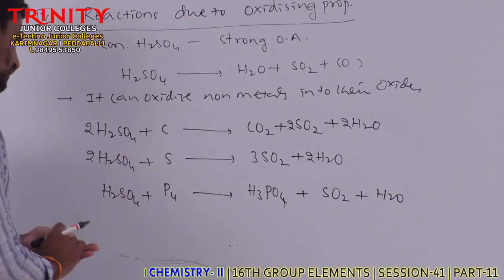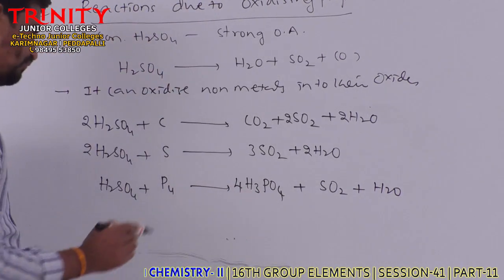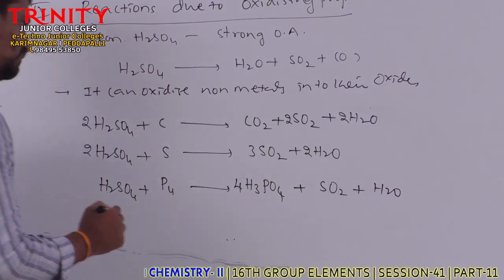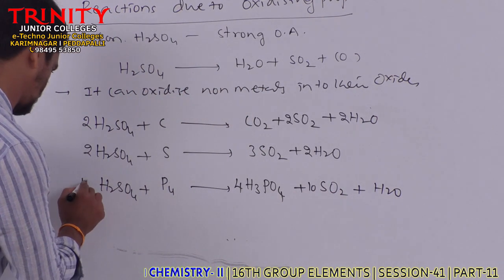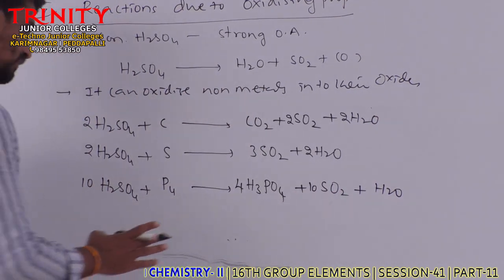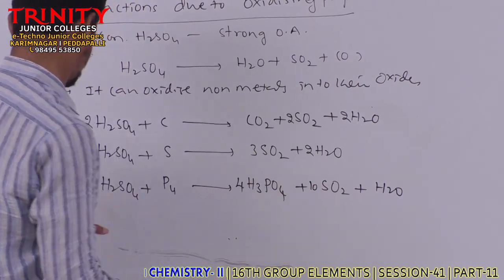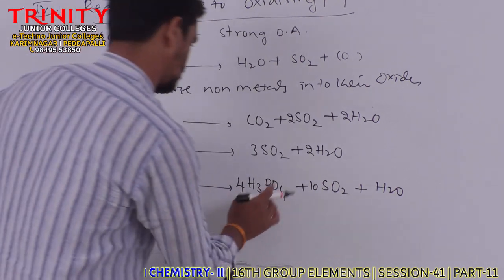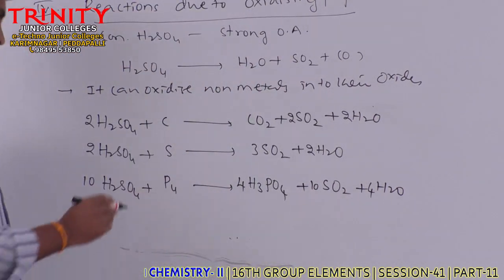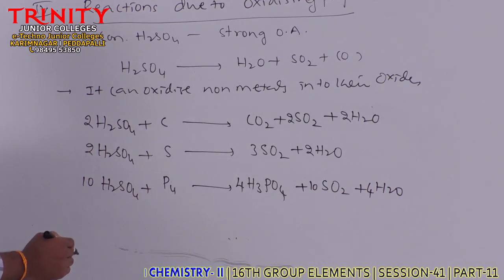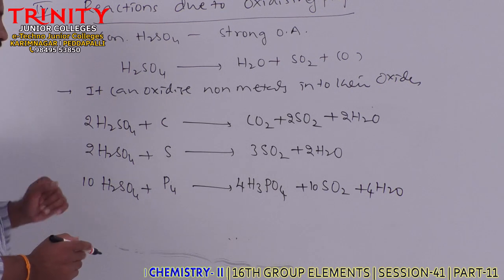Then if we take here 4H3PO4, then next 10SO2. If we take 10H2SO4, then 4 4s are 16 plus 20, 2s are 20, 4 3s are 12, so that here 4H2O, then 4 plus 24 plus 16, 40, yes 40, balanced.